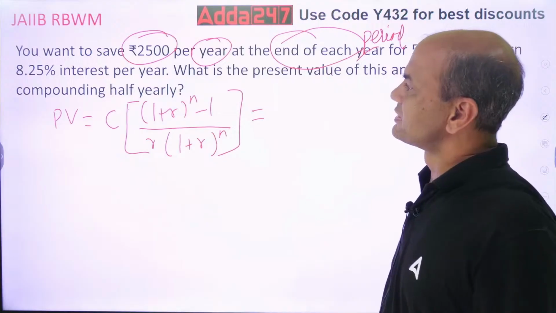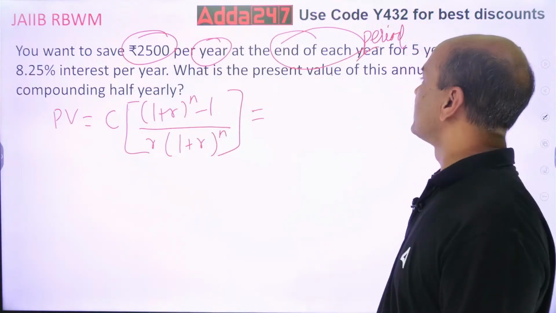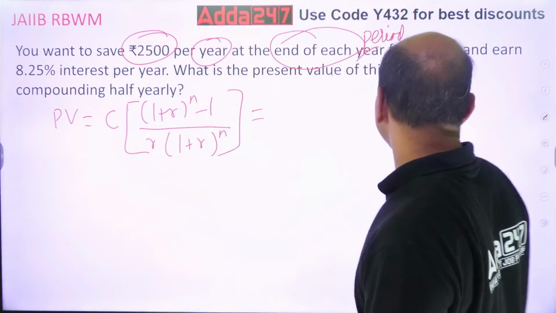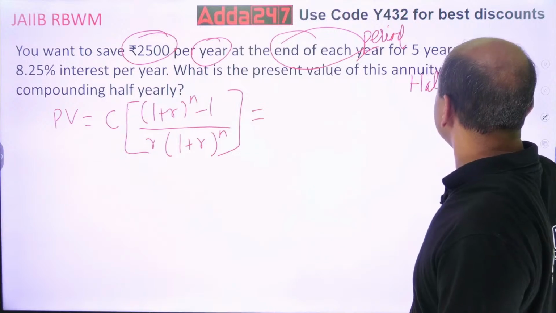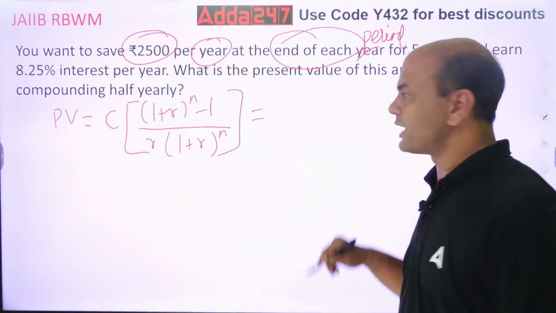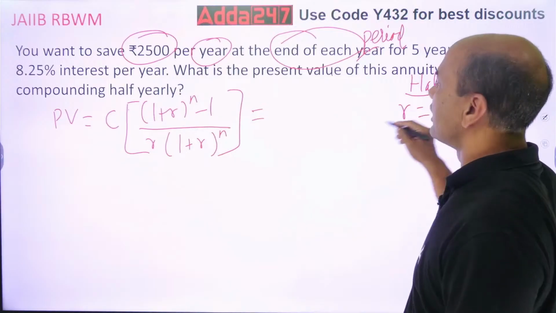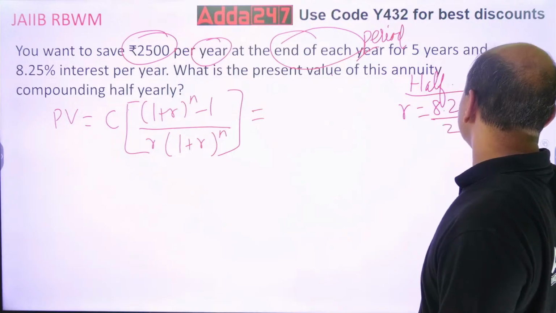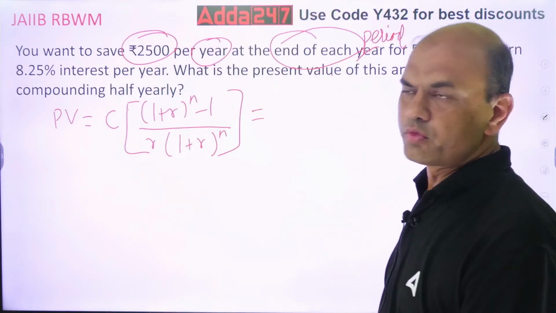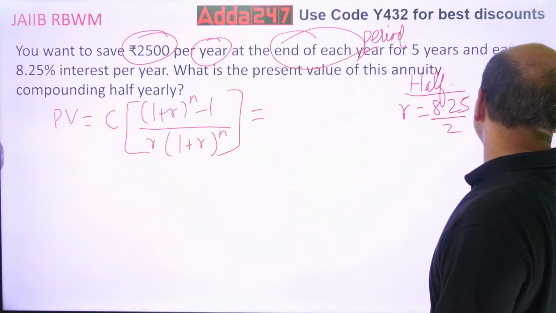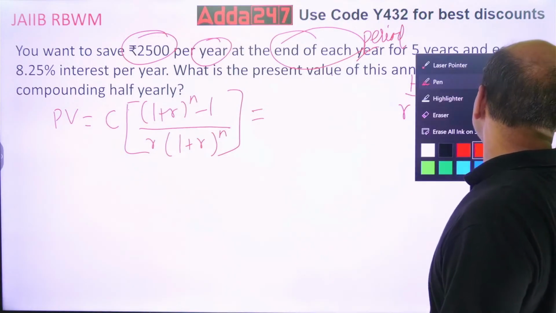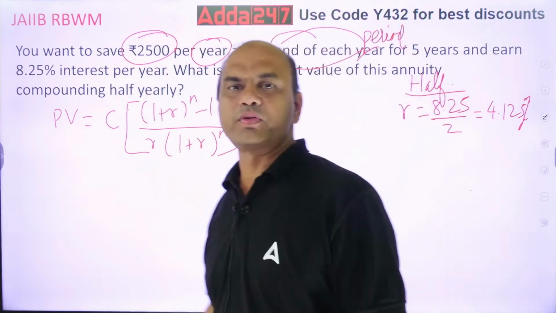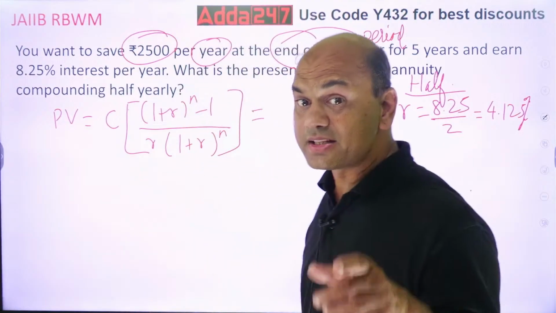For 5 years at interest 8.25. What is the present value if compounding half yearly? Compounding half yearly means what? Whenever you have half yearly, everything is half. R equals to half. What is R given? 8.25. So 8.25 upon 2, whatever this answer is, 4.125%. But n is reverse.